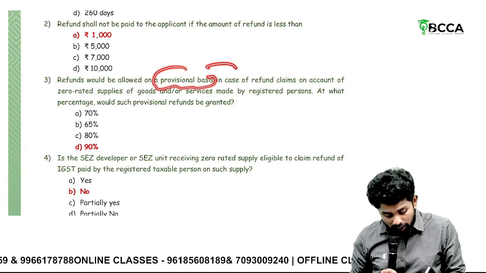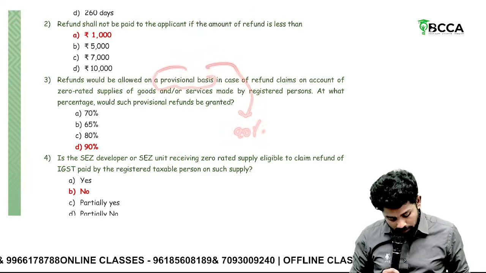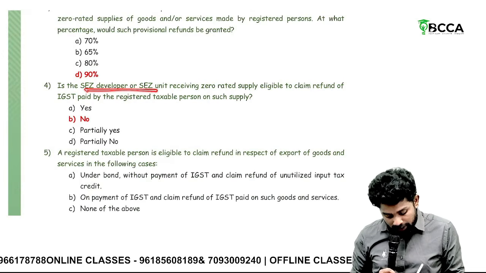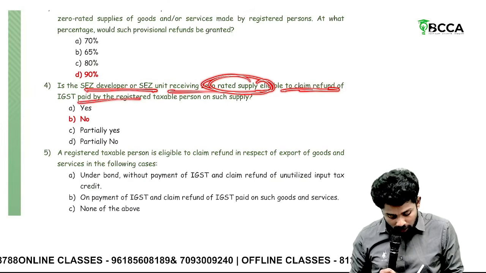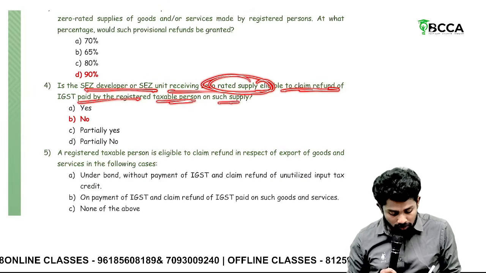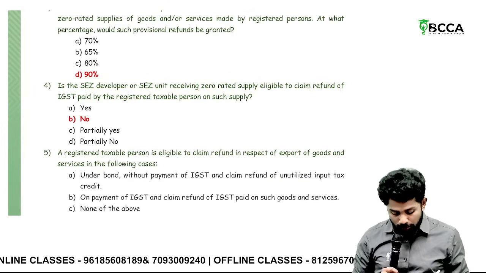How much can be allowed as provisional? 90%. Is the SEZ developer or SEZ unit receiving zero rated supply eligible to claim refund of IGST paid by the registered taxable person on such supply? No. The other person only will be availing.